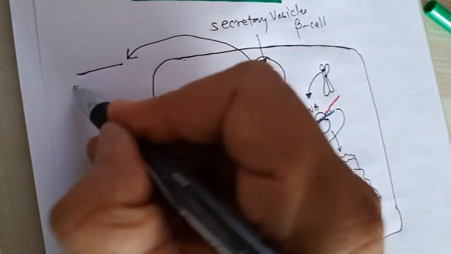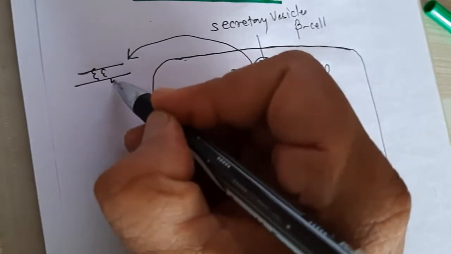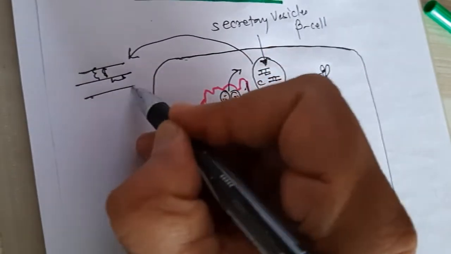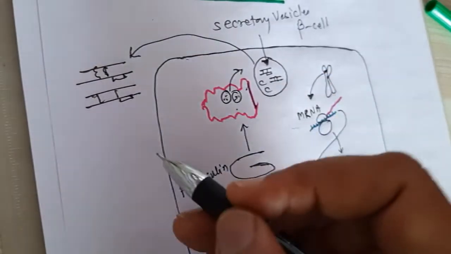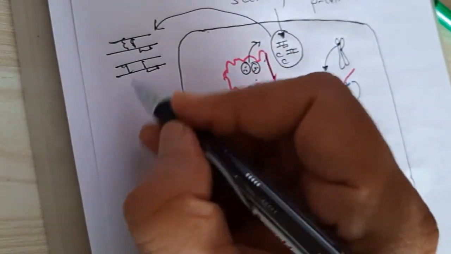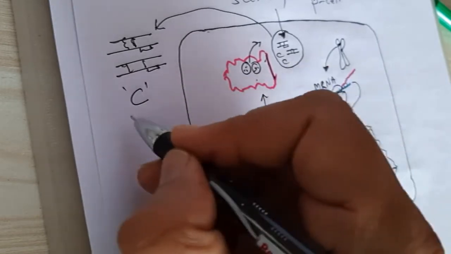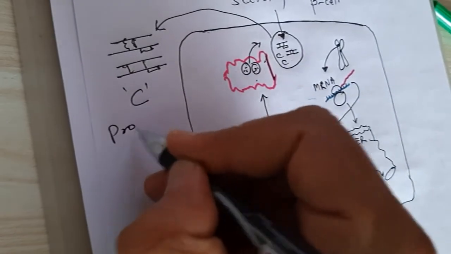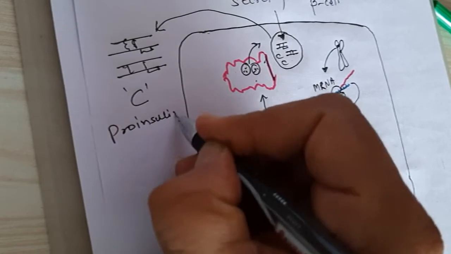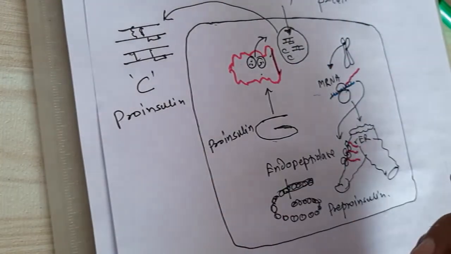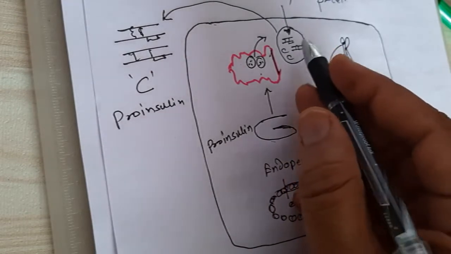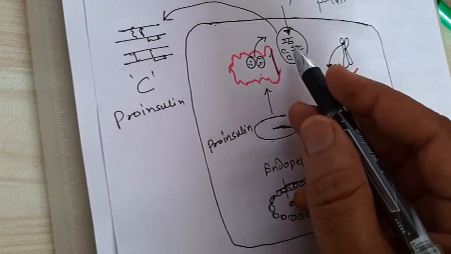So it secretes insulin, then C-peptide, and a very little amount of proinsulin. So this is the secretion of beta cells of the islets of Langerhans.